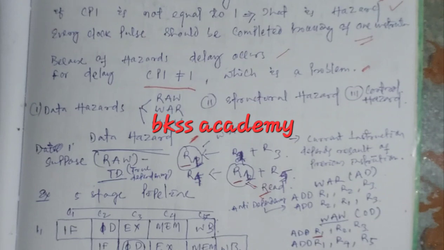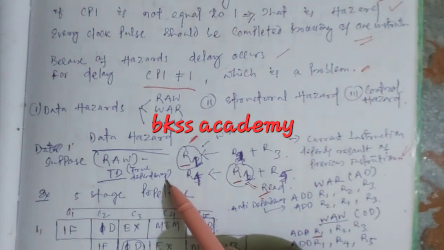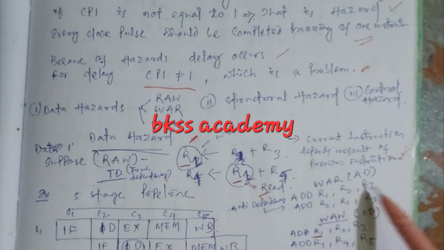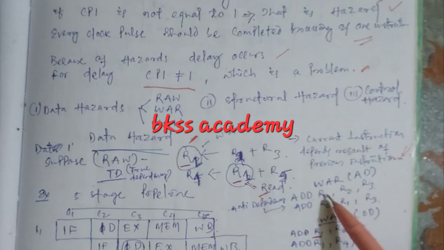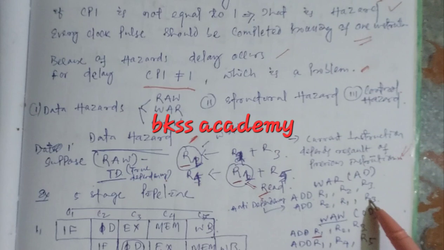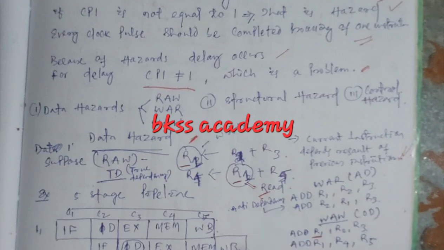Concurrent instructions depend on the result of the previous instruction, that is read after write. This is true dependency. Similarly, anti-dependency is write after read. Suppose add R1, R2, R3, that means R2 and R3 will be added and stored in R1. Then add R2, R1, R3, which will be added and stored in R2. That is write after read. This is called anti-dependency.